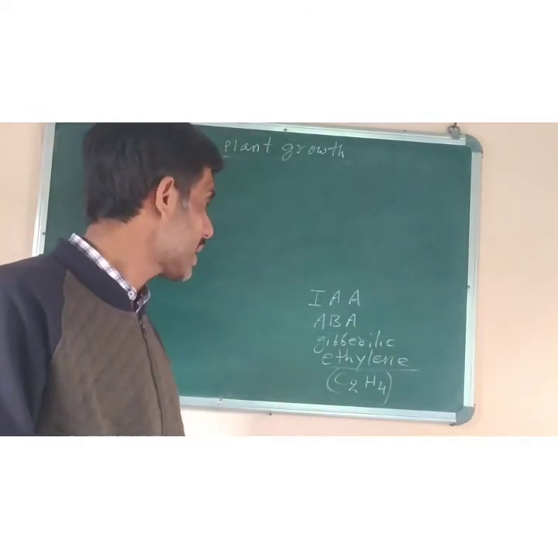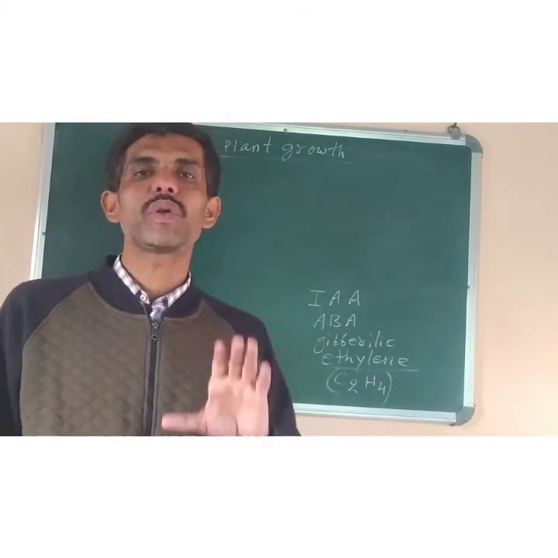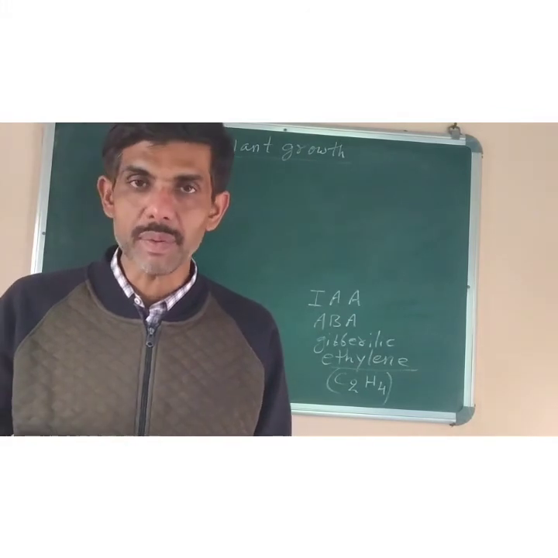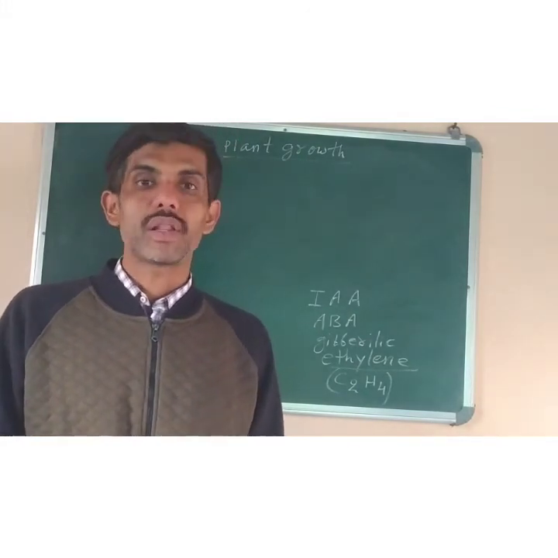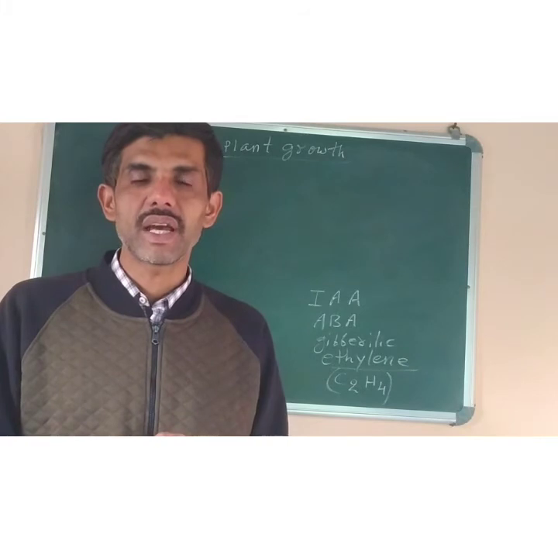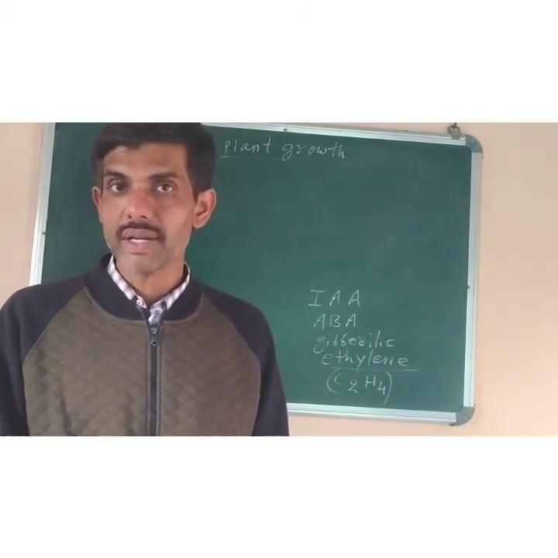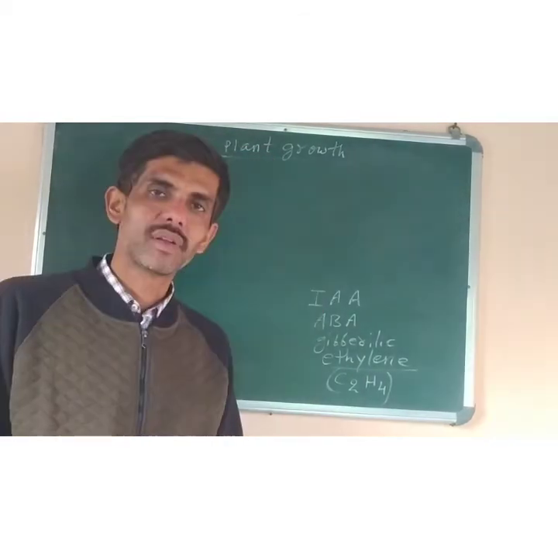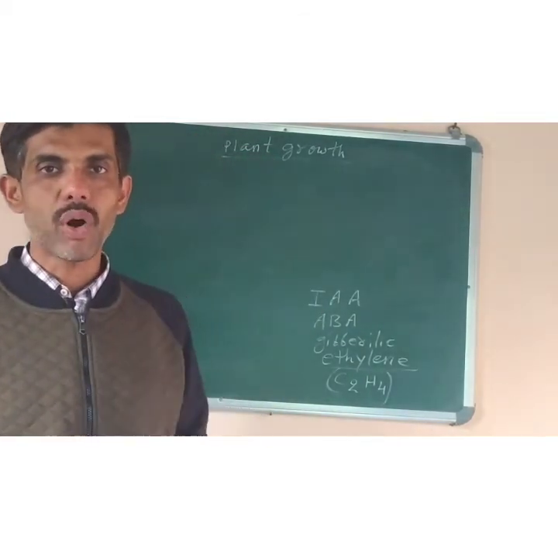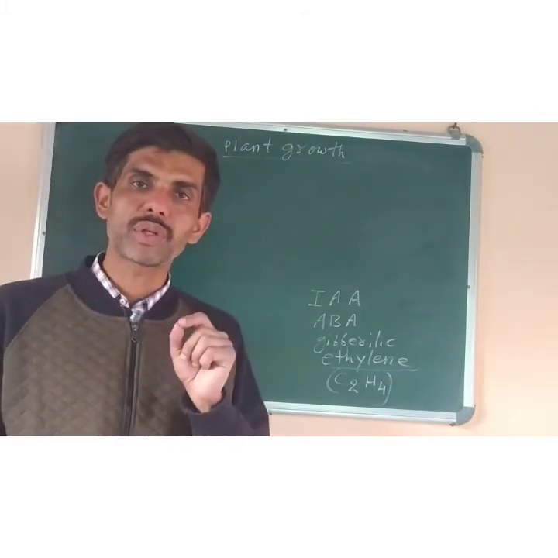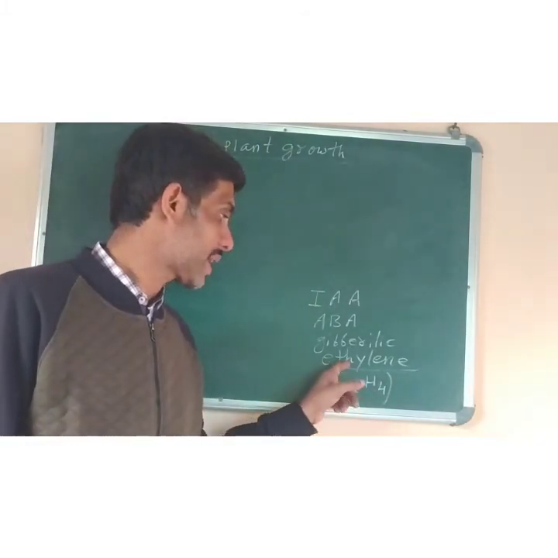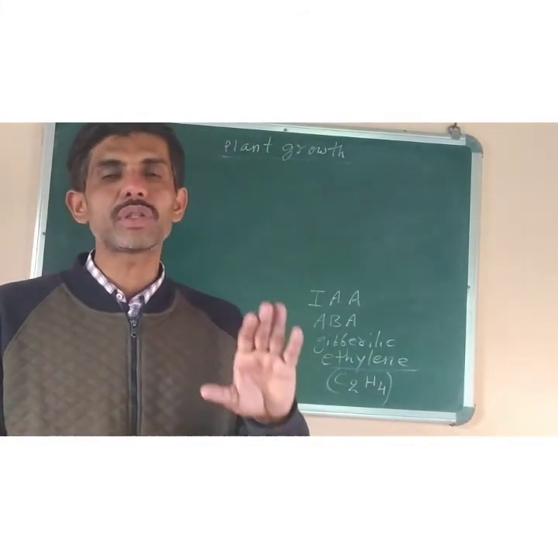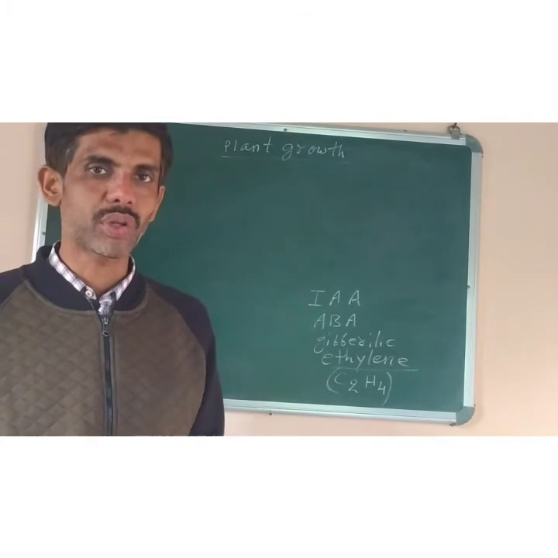And the second one, that is growth inhibitors, are the ones which will try to stop the growth in plants, and it can be in the form of shedding of leaves, in which the leaves will fall, or there can be delayed senescence of different parts, that is death of the different parts of the plant. So the gaseous plant growth regulator, ethylene, is largely an inhibitor. Inhibitor means the one which stops the growth of the plant.